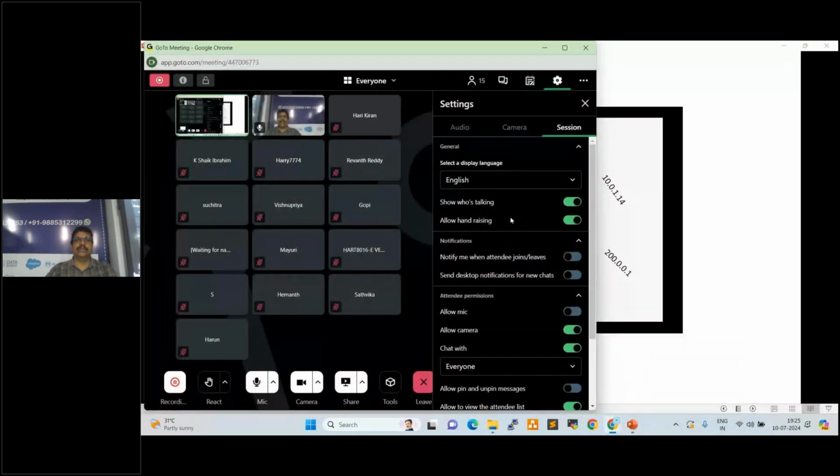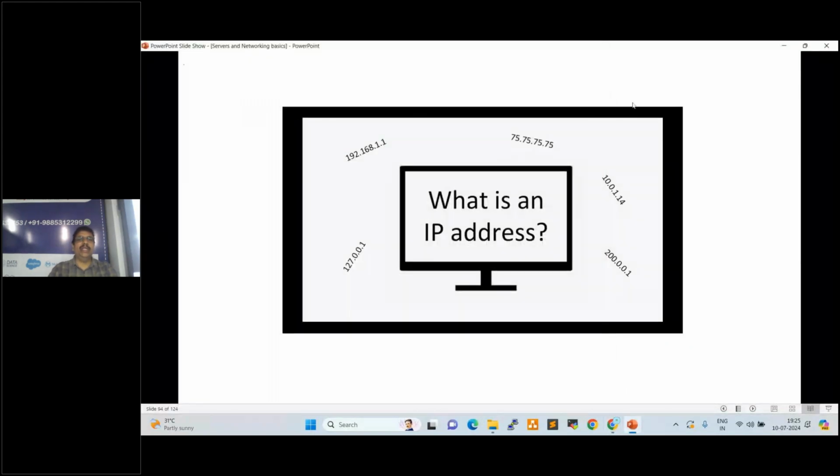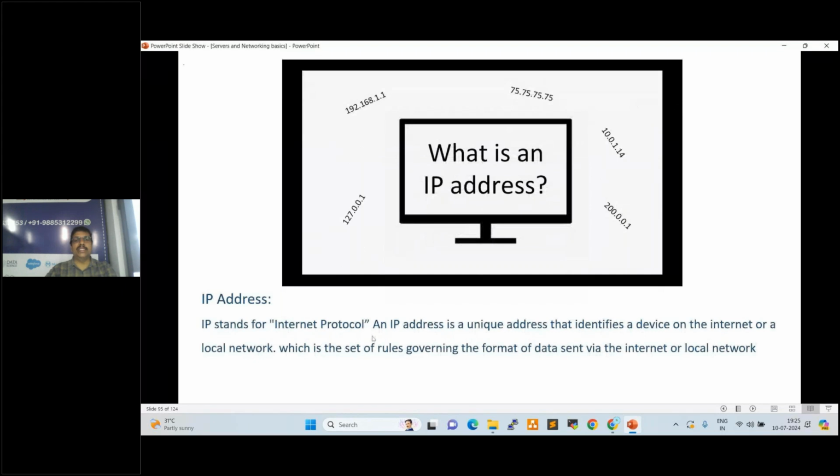Every server or every system, every laptop or desktop or any switch or router has its own IP address. That is a unique address for communicating within the network. IP stands for Internet Protocol, and an IP address is a unique address that identifies a device on the internet or a local network. Internet Protocol is the set of rules governing the format of data sent via the internet or local network. So normally every desktop or laptop has a unique IP, right?